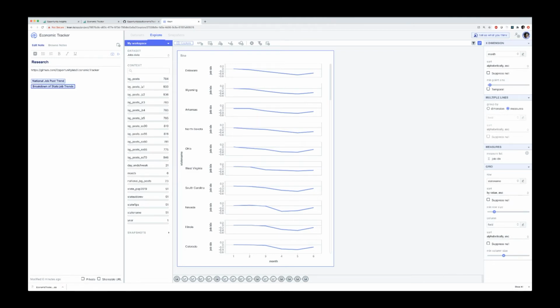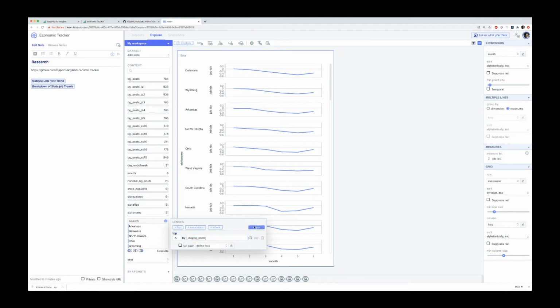Now, visualizing it was one way to find this information. If we want to find just more broadly, like who are the 5 worst states, for example, we could even do that just with searching. Like maybe we want to analyze these states, and I want to filter them and say, show me just the top 5 states by average job postings. This would be the highest average job post changes. We could invert that to get the opposite. These are the bottom 5.